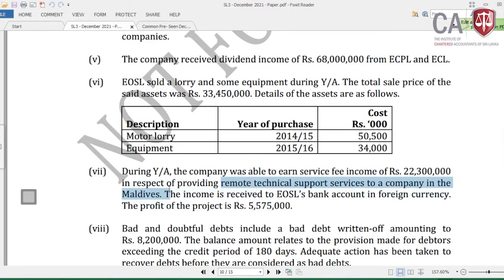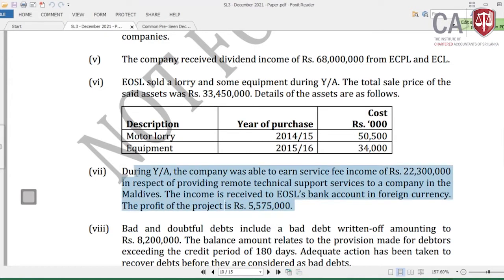That means we were in Sri Lanka and provided these services to Maldives. The income is received to the EOSL's bank account in foreign currency, and it has given the profit of the project, that means the technical project of providing remote technical support services to Maldives, is rupees 5,575,000.